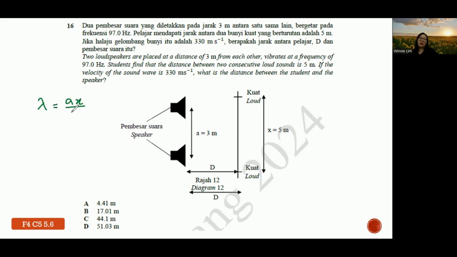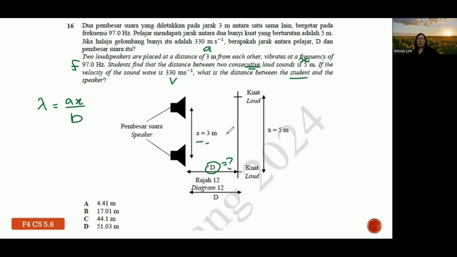Let's see what is given in the question first. You need to know all the context. The loudspeakers are placed at a distance of 3 meters, so this is referred to as a. This is the frequency. The distance between two consecutive loud sounds is x. They give you the speed, and they want you to find the distance between the student and the speaker, D.